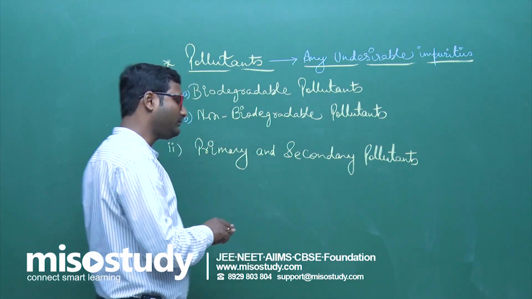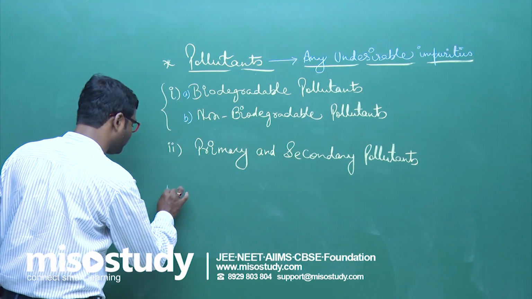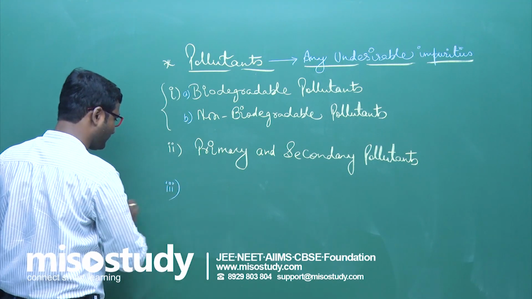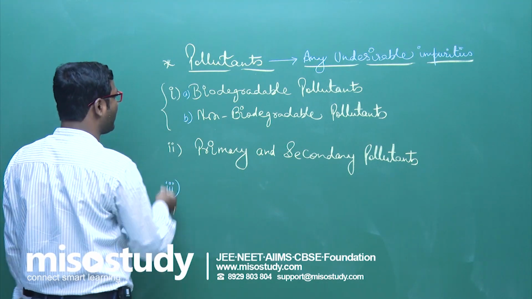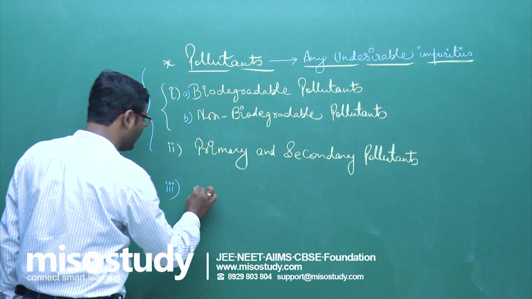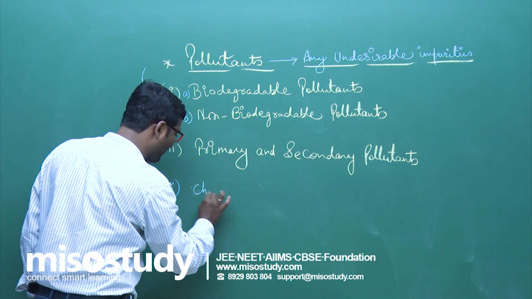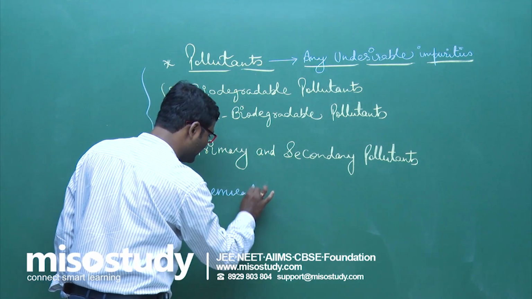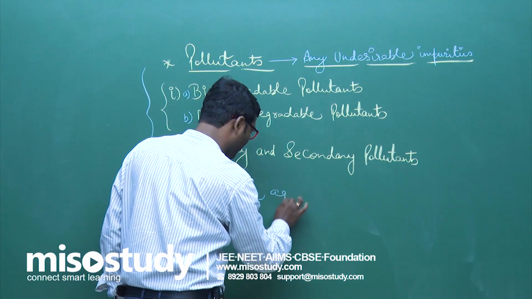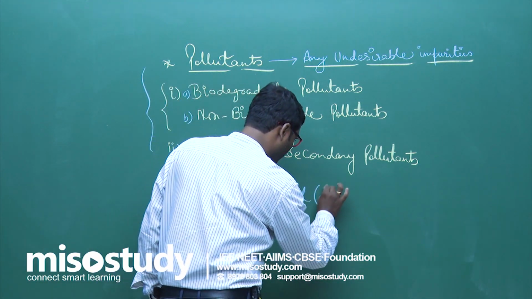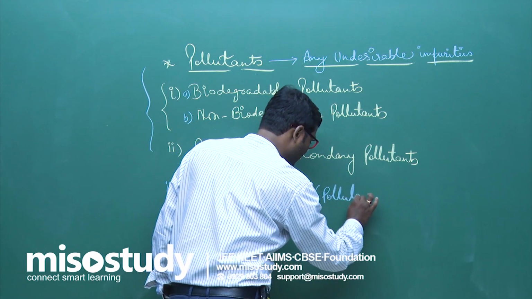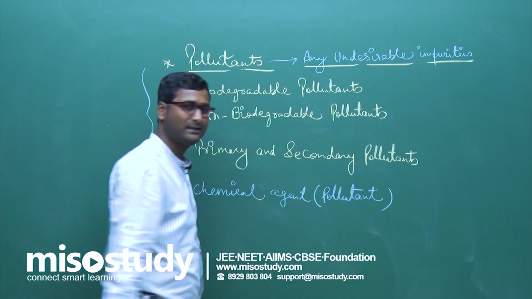Clear? The next one is, which type of pollutants are there? If I talk about chemical pollutant, that is chemical agent. Clear, friend?